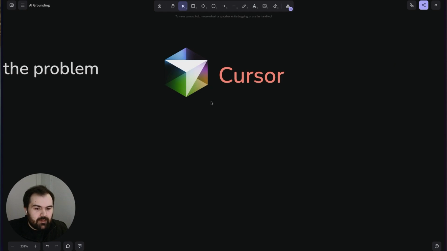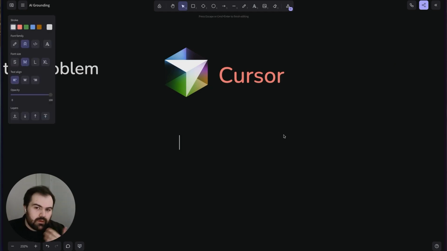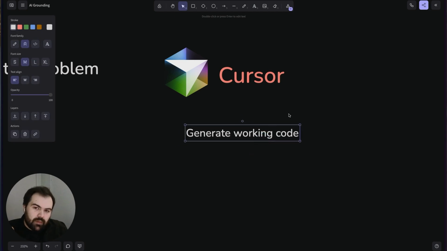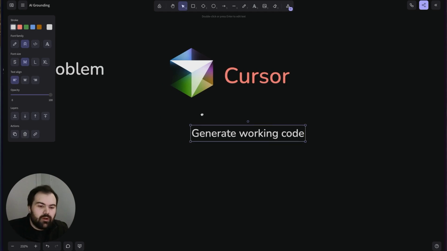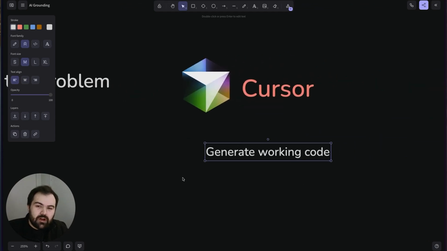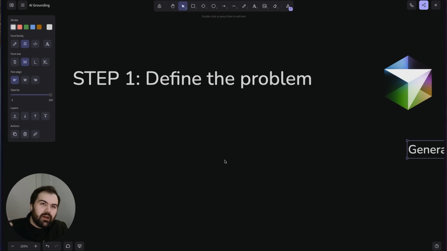When it comes to an application like Cursor, really their core thing they're trying to solve is generate working code. That's really at the core of what they're trying to do. And so by understanding that that's the core underlying concept, we already have a really good starting point. This is just an important first step of problem solving in general, but I think it definitely is something that you have to go through when you're trying to think through, okay, when I have an AI and I'm trying to ground it with data, I need to understand the problem that I'm trying to solve. So when we think about generating working code, I have this problem, I need to generate working code, how am I going to test that I've solved it?